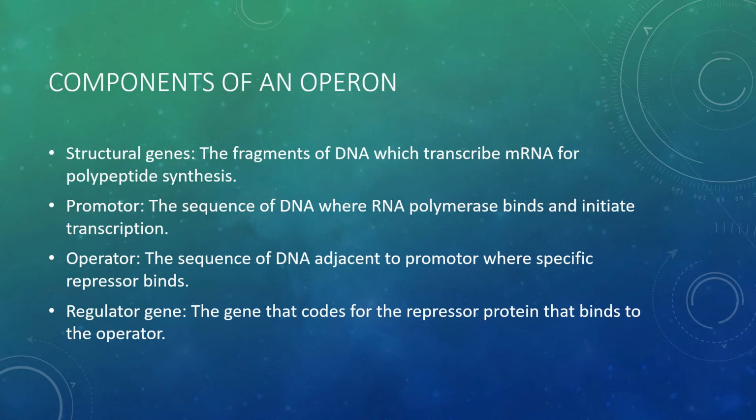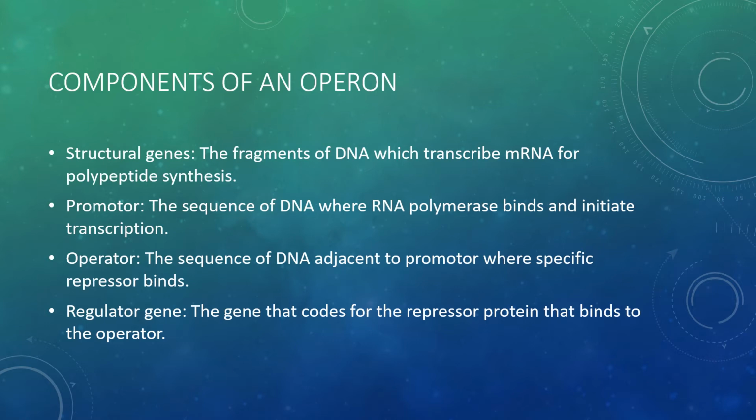We will go through the components of an operon, majorly under 5 subheadings. The first component of the lac operon is structural genes. Structural genes are those parts of DNA which are transcribed into mRNA, the purpose being protein synthesis.